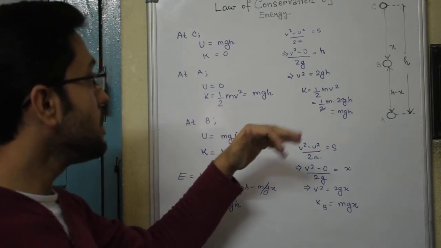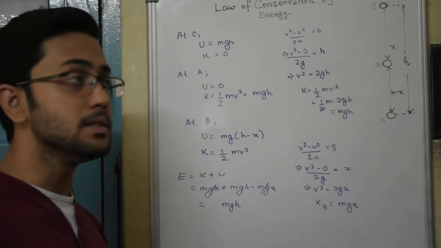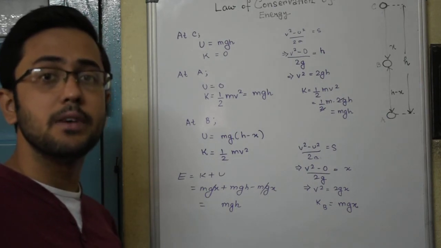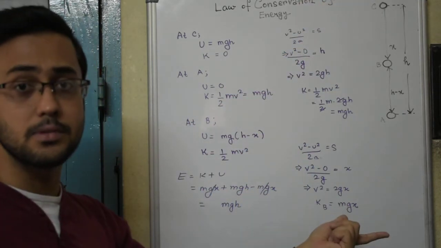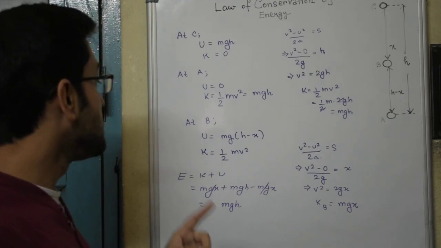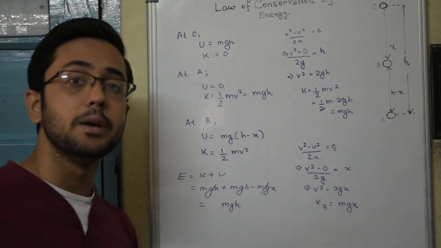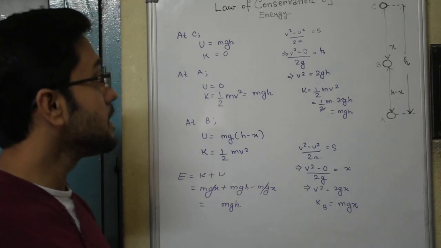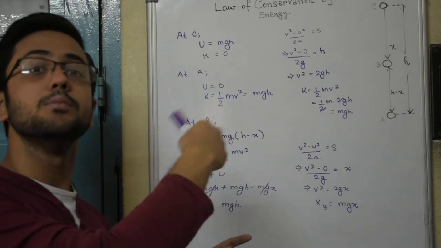And somewhere in between, like at point B, it has got both kinetic and potential energies, but they are not equal to 0 or not equal to any fixed value. Rather, based on how much distance it has travelled, we have to evaluate the values. But ultimately, when we add the kinetic and potential energy values, we find that the total energy again turns out to be mgh. So this is one of the basic proofs of the conservation of energy principle that's in your syllabus. In the next video, we will be talking about the graphical representation of this and the simple pendulum case.